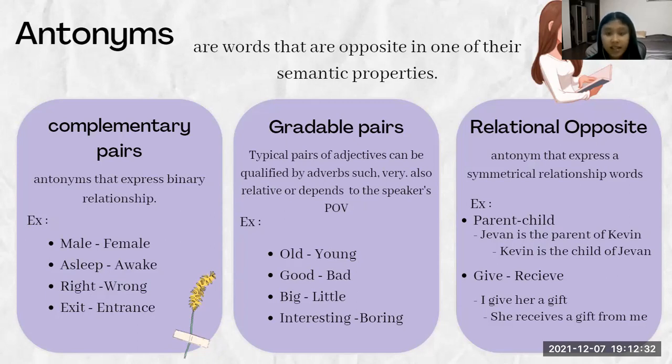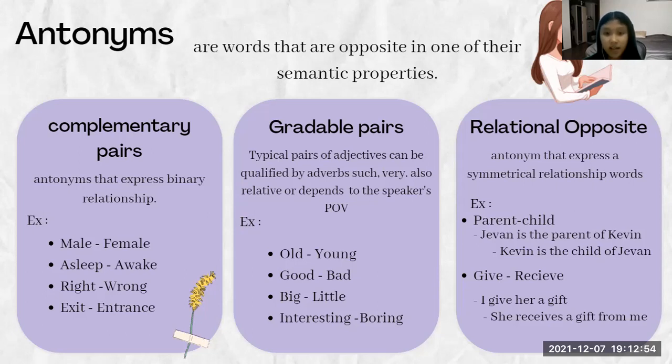And then the second type is gradable pairs. Gradable pairs are typically pairs of adjectives that can be qualified by adverbs such as very, and are also relative or depend on the speaker's point of view. The examples are old and young, good and bad, big and little, interesting and boring.